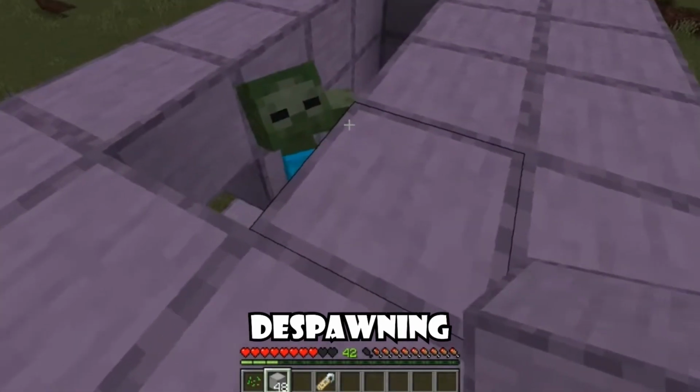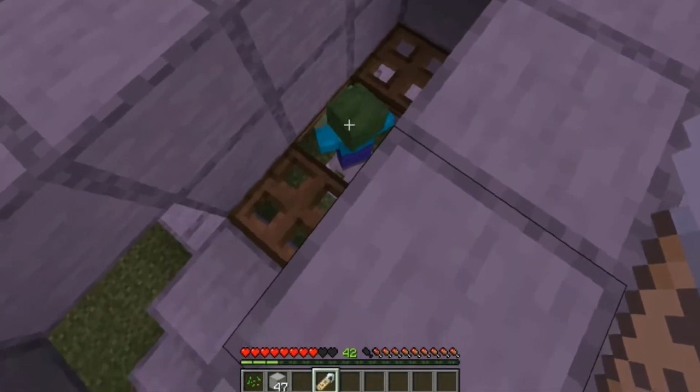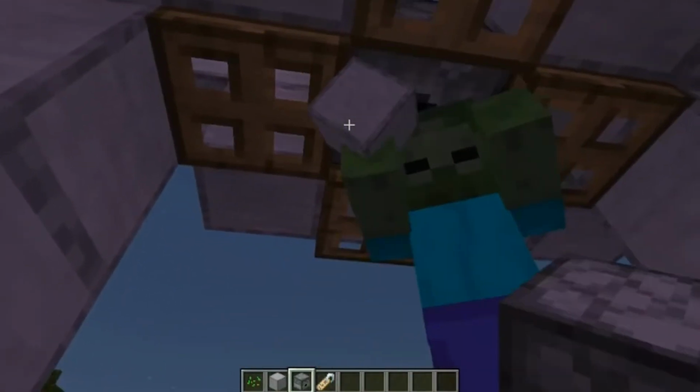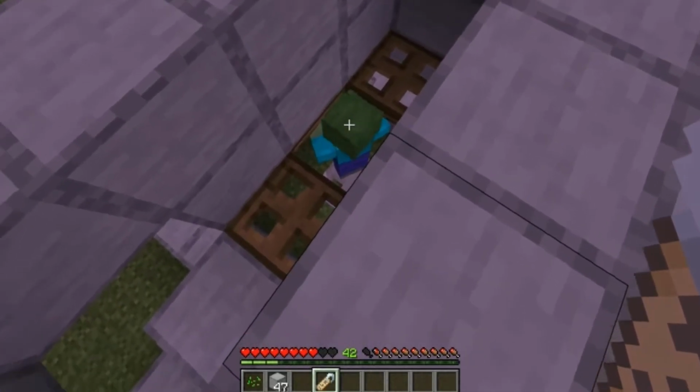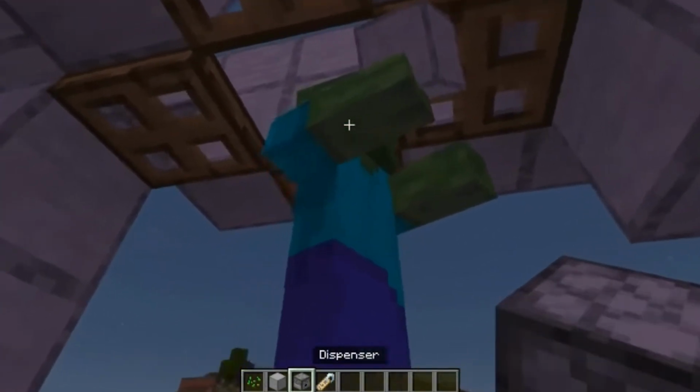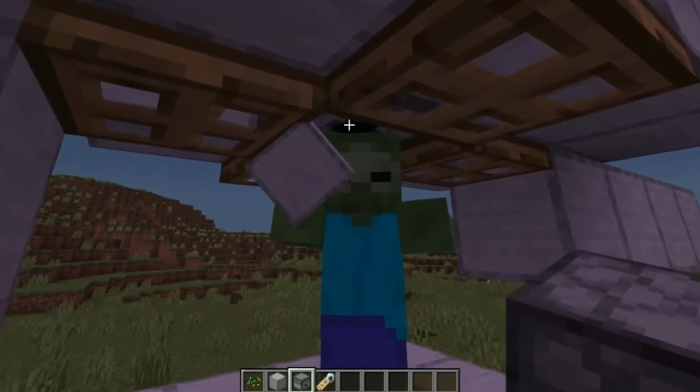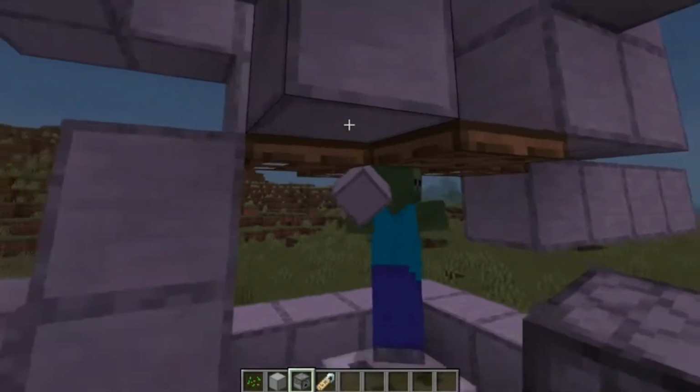To stop him from despawning, you can drop some items. And if he picks them up, then he won't despawn anymore. Or you can simply give it a name so that it won't despawn. Then place a dispenser on one side, facing into the hole. And now you can break all the blocks.